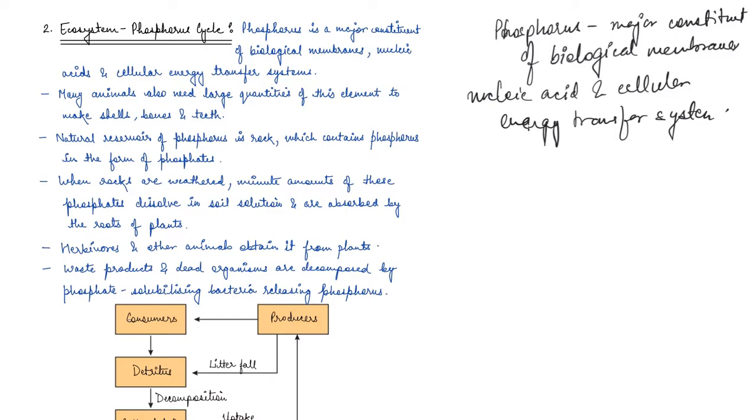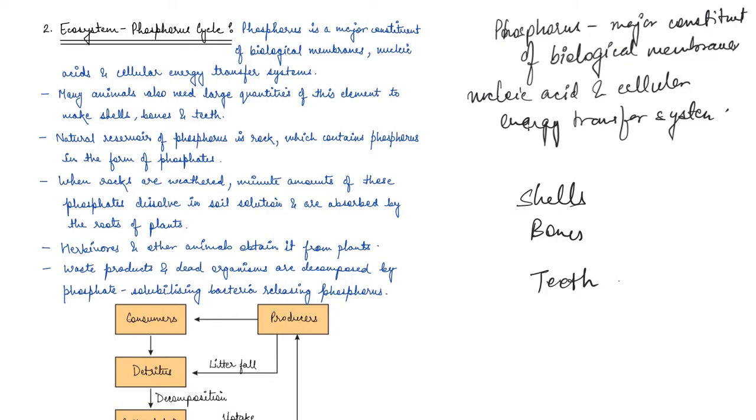So now you can see that phosphorus is a major constituent of many important systems. Also, many animals need large quantity of phosphorus to make shells, bones and teeth, right? So basically we know that presence of phosphorus in an ecosystem is very important.